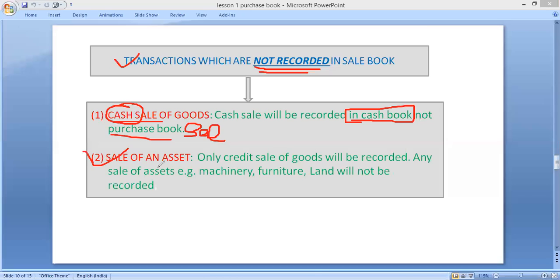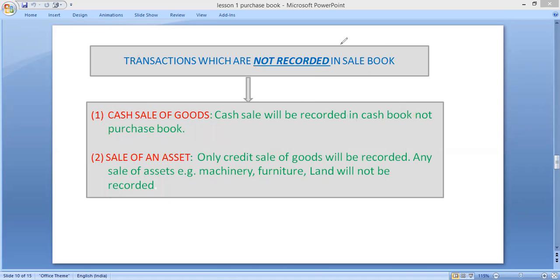Second is any sale of asset. If there is any sale of assets, it will not be recorded. If any machinery, furniture, land and building, anything is sold, it will not be recorded in sales book. Only sale of goods on credit basis will be recorded in sales book.